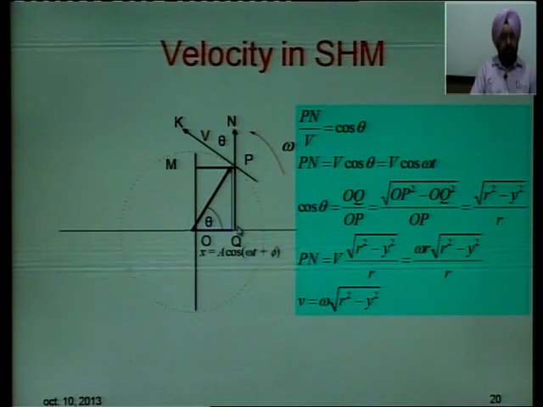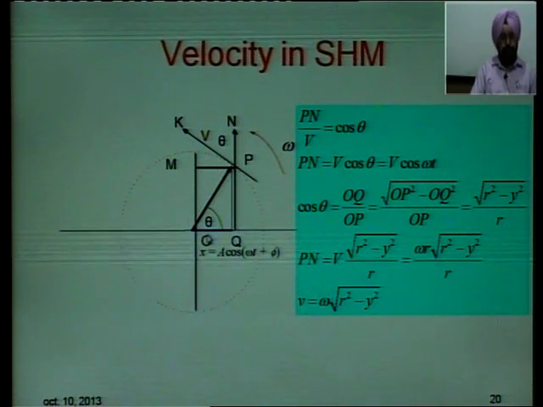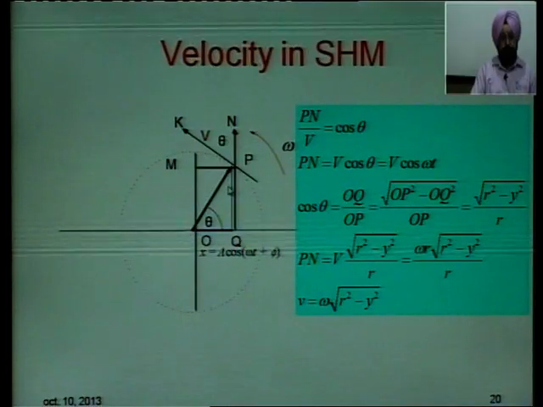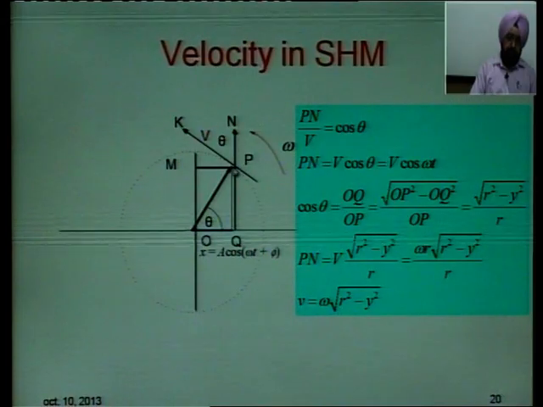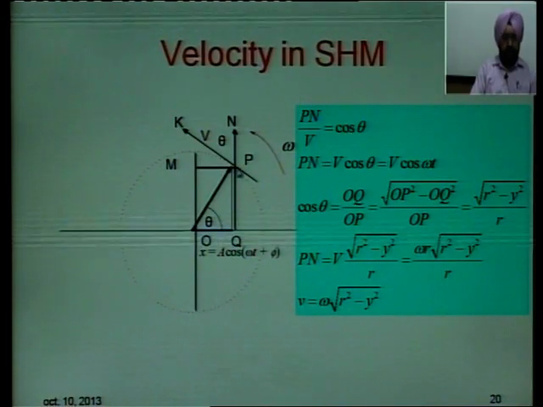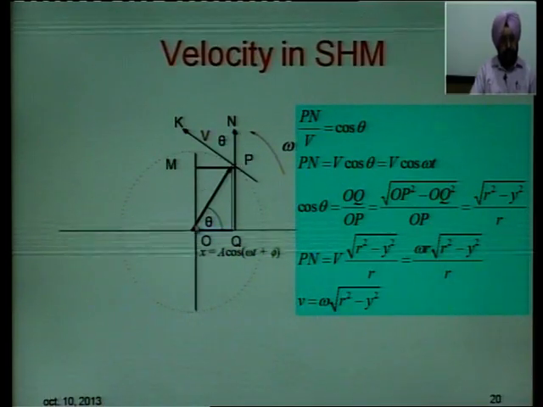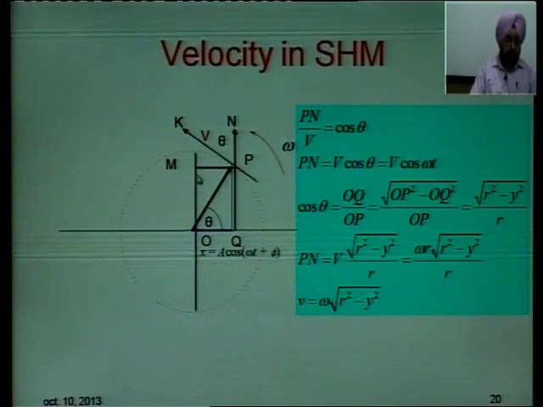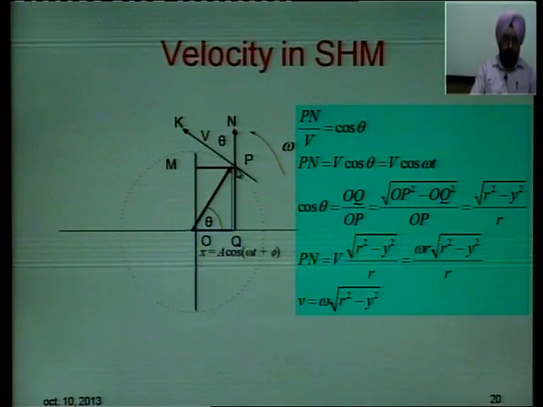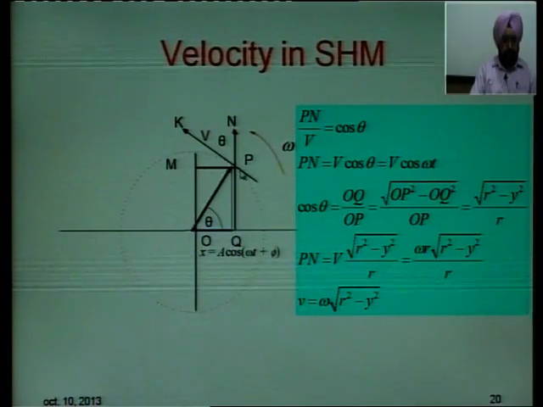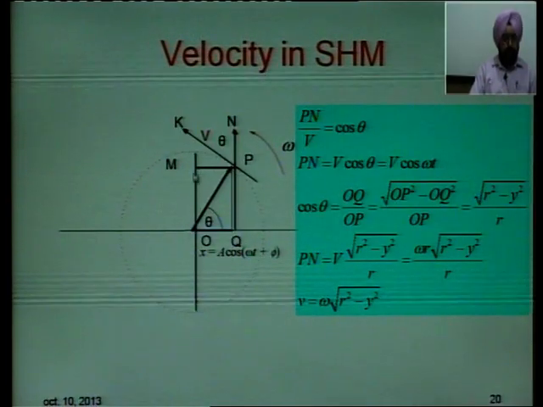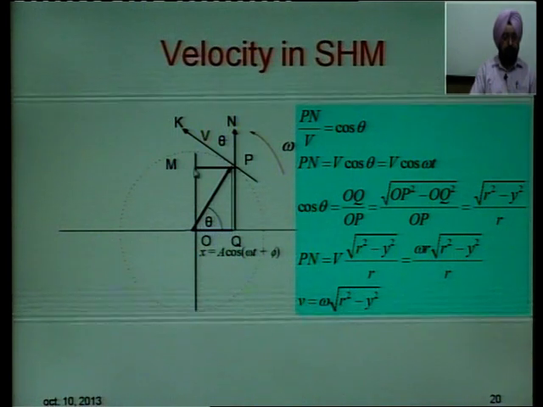So, cos theta is OQ divided by OP. Why are we taking OQ? Because you see this component is required. So, Pn is the component of velocity which is along the displacement, because displacement was along OM. You do not require this component. This is a perpendicular component of velocity which does not contribute to the motion of the particle in the y direction.